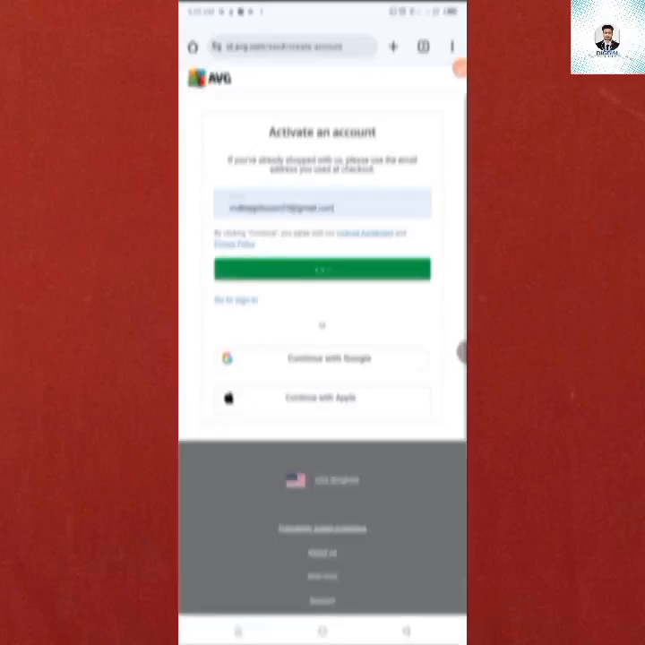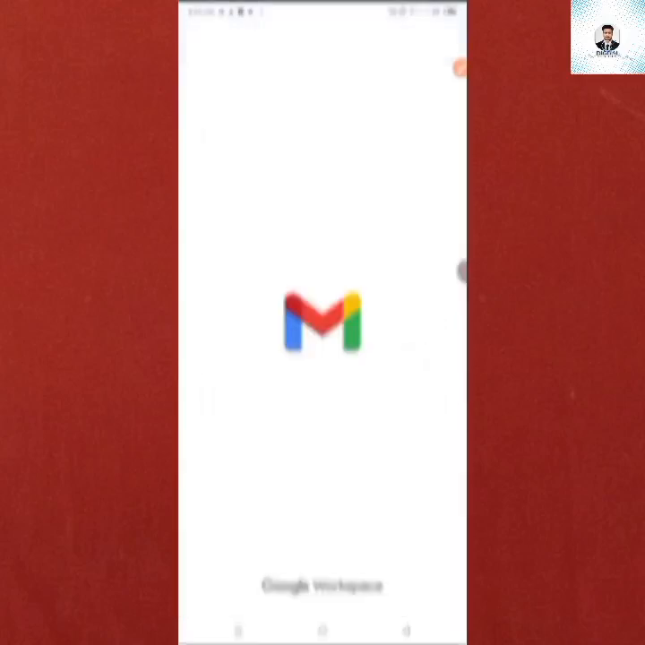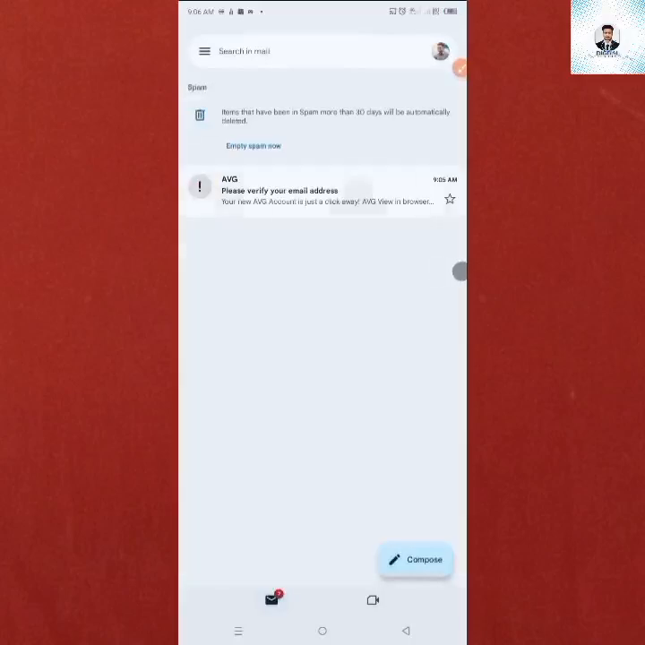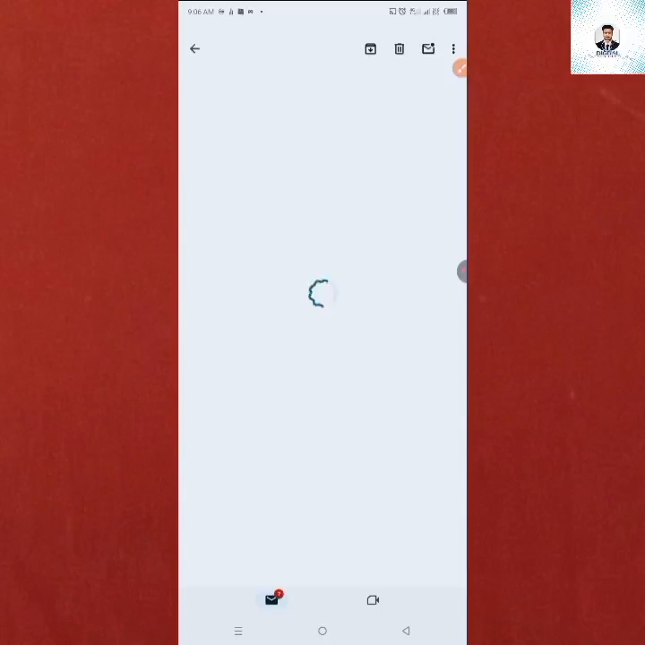Now they will send me a mail. I will open my Gmail and see if they have sent the mail. You can see here that they have mailed me in the spam box. Now I will open the email and confirm it. To confirm the email, you have to click on verify.